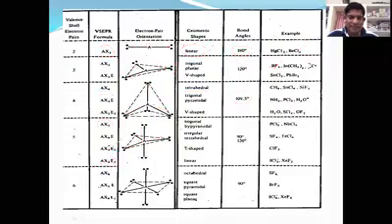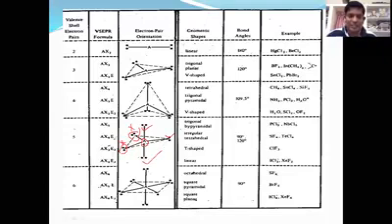Just I will tell you the character. AX3E2: in AX3E2, the central atom is A, with 1, 2, 3 atoms. Okay, and AX3, and it has a lone pair, and it has a lone pair. This is AX3E2. Next, AX2E3. I will tell you what is in the AX2E3. Here we have A, and here I'm taking X, and here X, AX2. The rest of them will be lone pairs of electrons. How many lone pairs are there? 1, 2, 3. Just to give you the clarity, right?